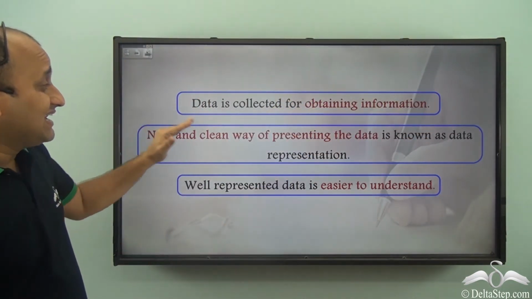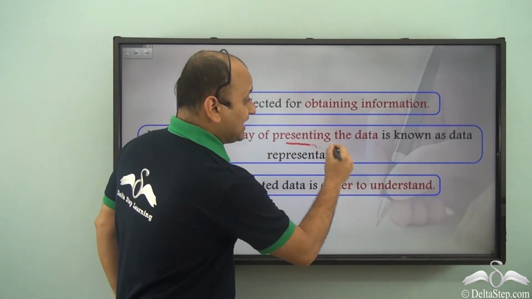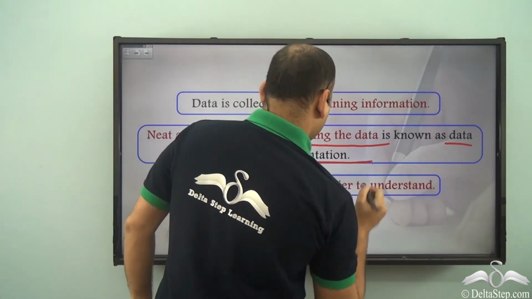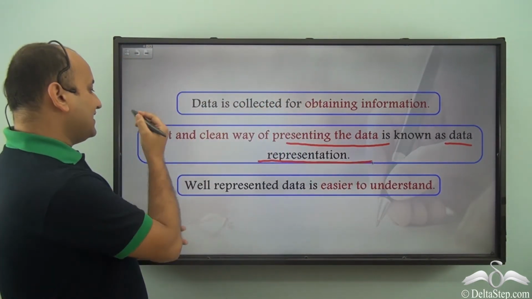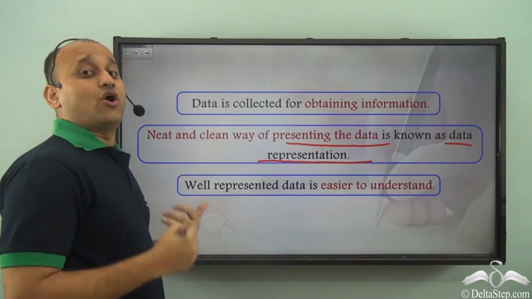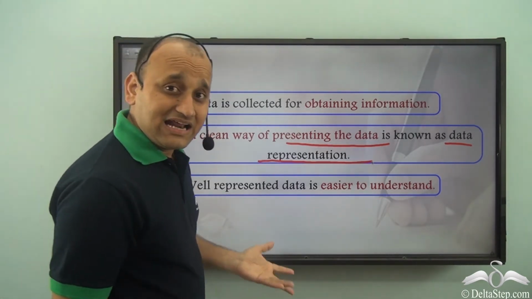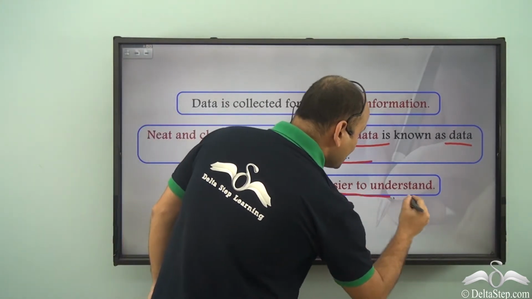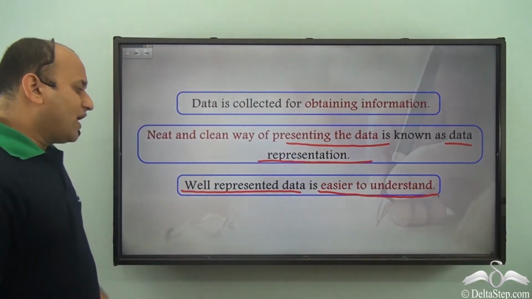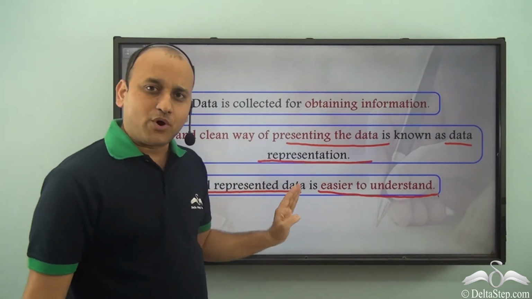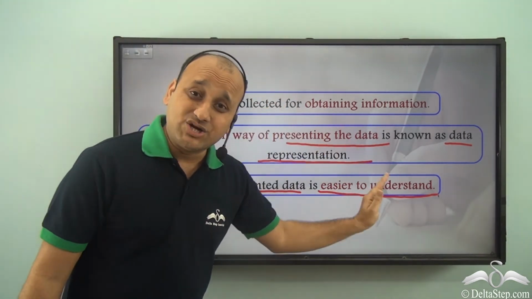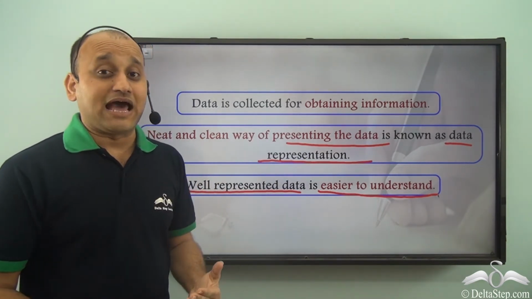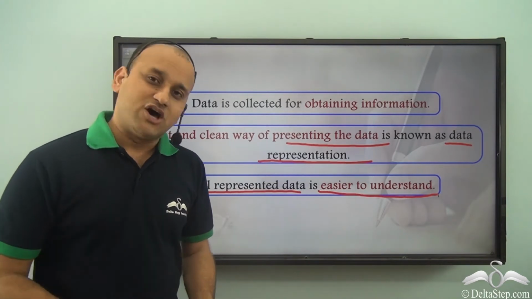Now neat and clean way of presenting the data is known as data representation. So when you present the data in a neat and clean manner, that is in an organized manner, we call it data representation. Well represented data is easier to understand. So why is representation of data so important? Because it is easier to understand. As a result, it will save time. At the same time, it will reduce chances of error.